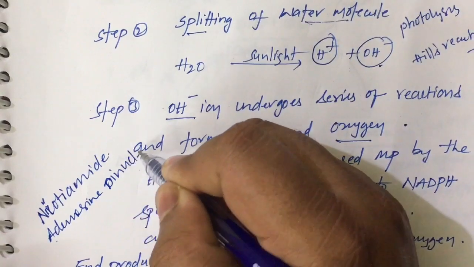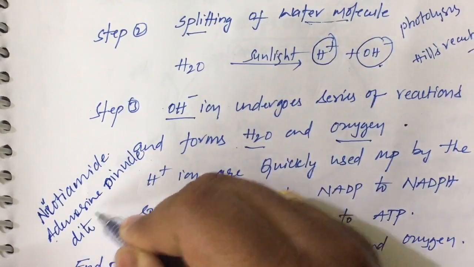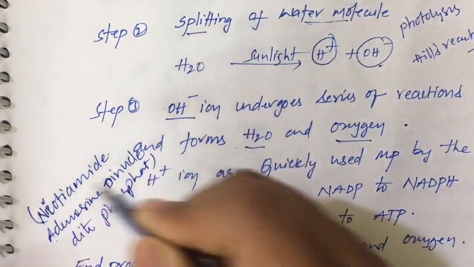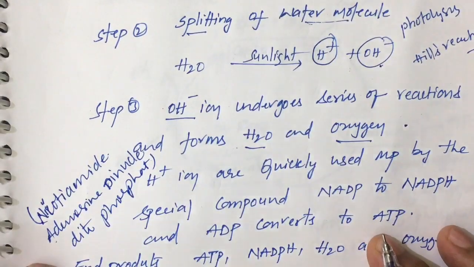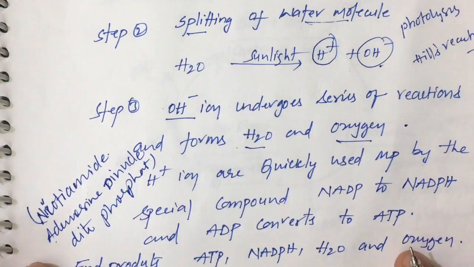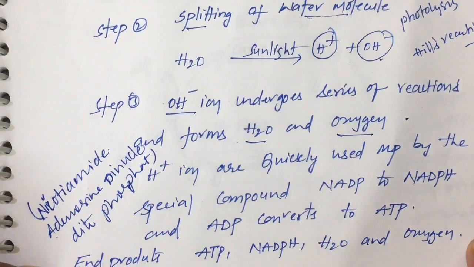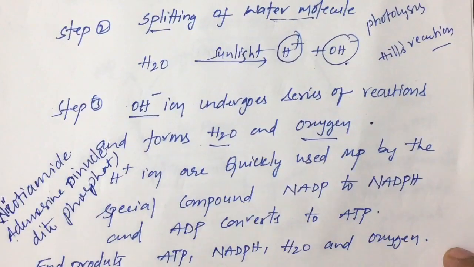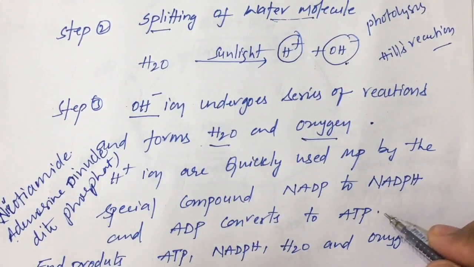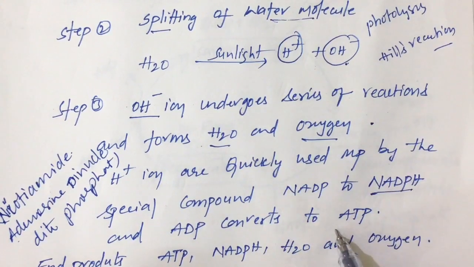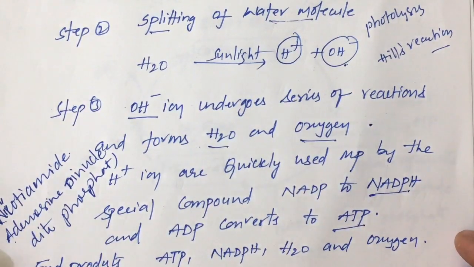Nicotinamide adenosine dinucleotide phosphate, and ATP is called adenosine triphosphate. Now these ATP and NADPH are also called assimilatory power. They may ask you in objectives what assimilatory power is. You have to remember NADPH and ATP are called assimilatory powers.